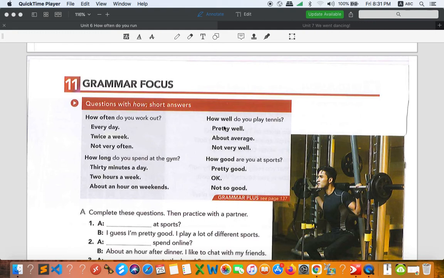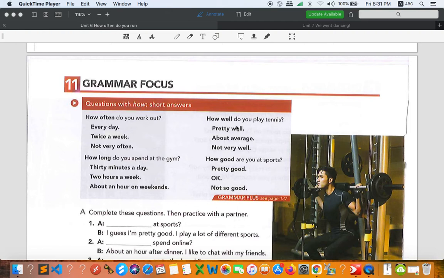So what is the difference between the two? Okay, so how well do you play tennis? How good are you at sports? So the difference between these two is that how well is an adverb, okay, how good is an adjective. All right, and whenever it is an adjective, you cannot use any other verbs. You have to use a verb to be or linking verbs. How good are you at sports?